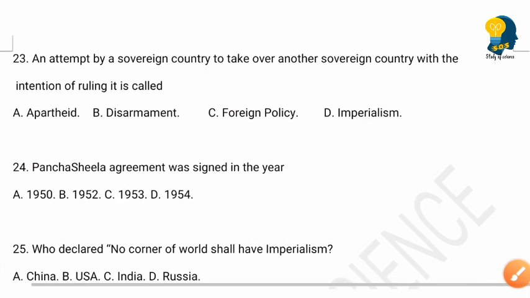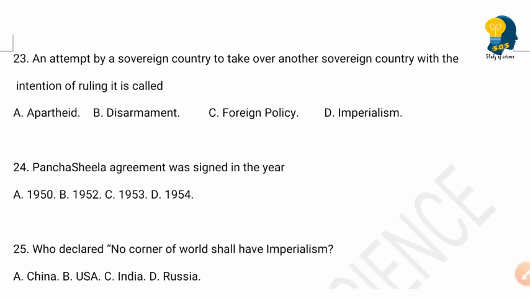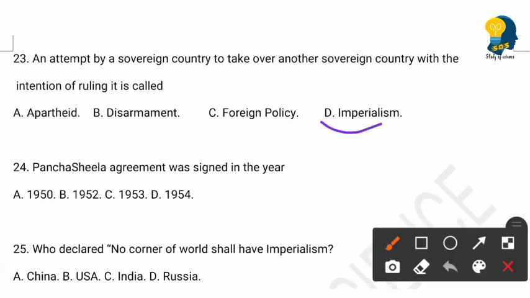Next, 23rd question. An attempt by a sovereign country to take over another sovereign country with the intention of ruling it is called. And the options are apartheid, disarmament, foreign policy, imperialism. So here the right answer is option D, imperialism. An attempt by a sovereign country to take over another sovereign country with the intention of ruling is called imperialism.